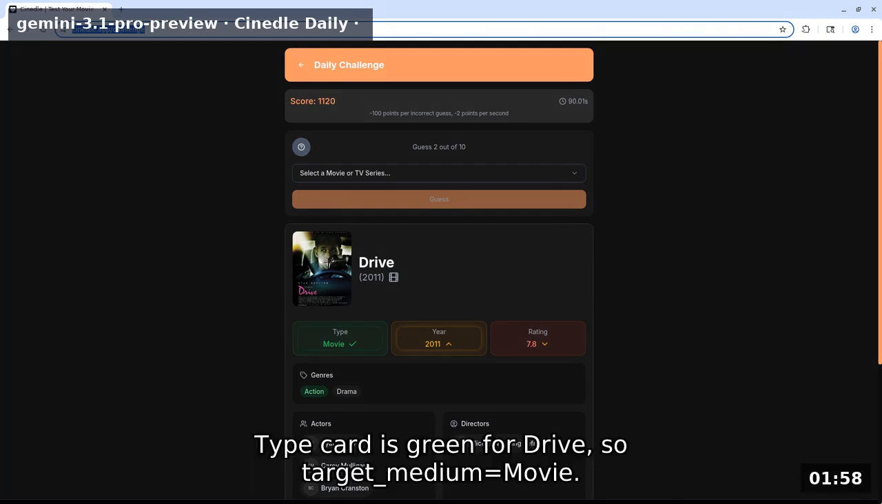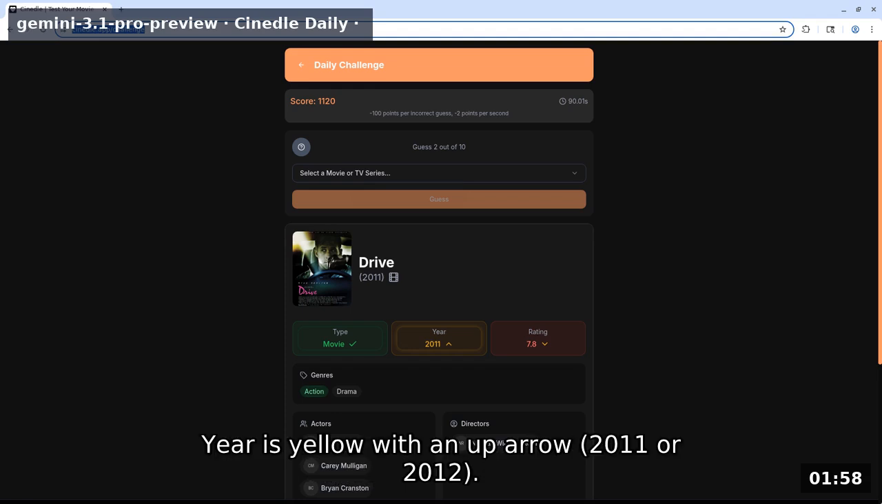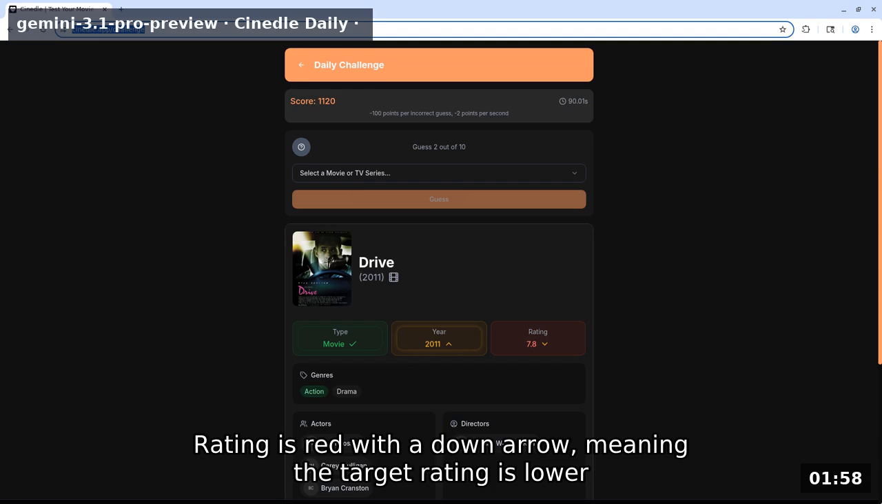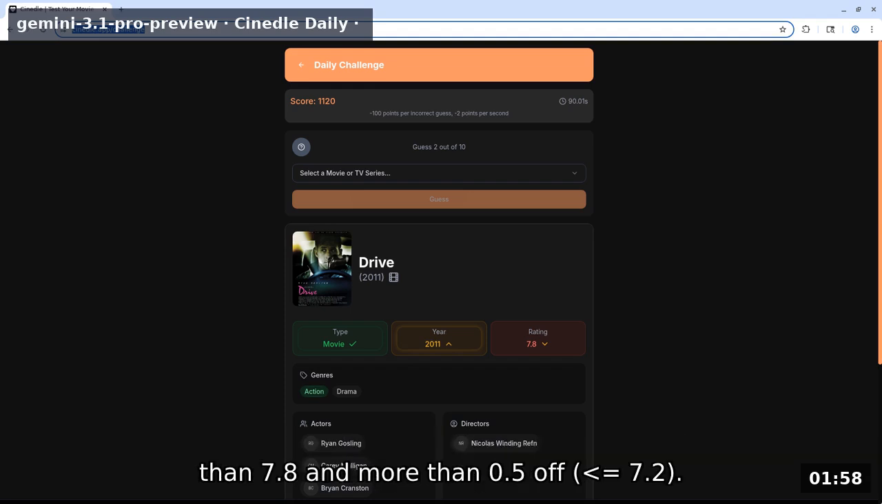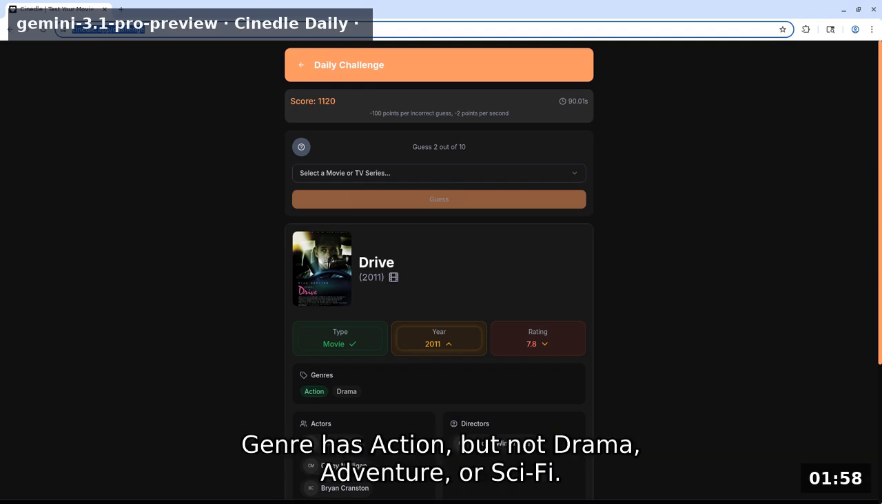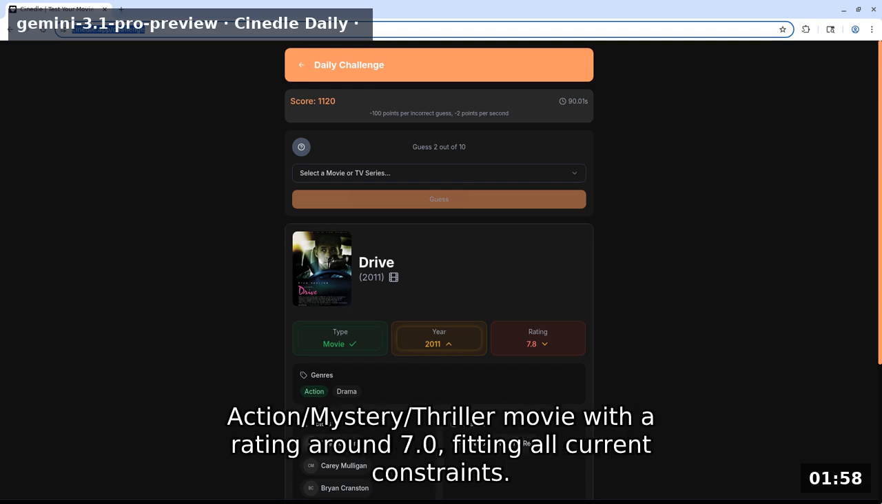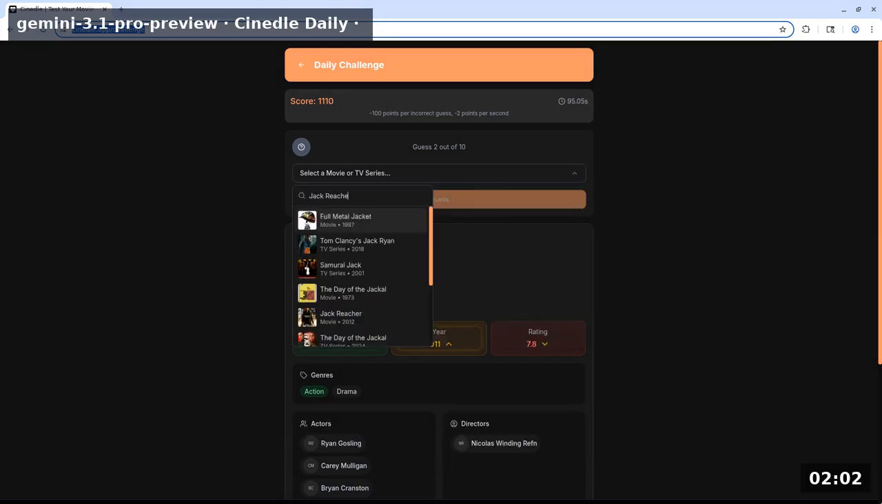Type card is green for Drive, so target medium equals movie. Year is yellow with an up arrow, 2011 or 2012. Combined with Inception 2010 yellow up, the target year must be exactly 2012. Rating is red with a down arrow, meaning the target rating is lower than 7.8 and more than 0.5 off, less or equal 7.2. Genre has action, but not drama, adventure, or sci-fi. I will guess Jack Reacher 2012, which is an action/mystery/thriller movie with a rating around 7.0, fitting all current constraints.